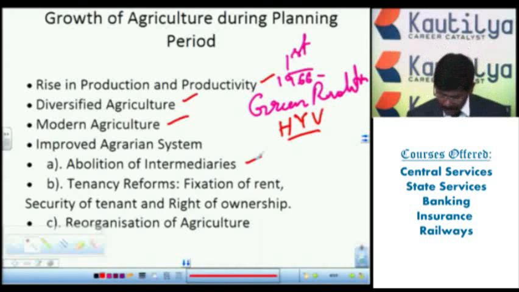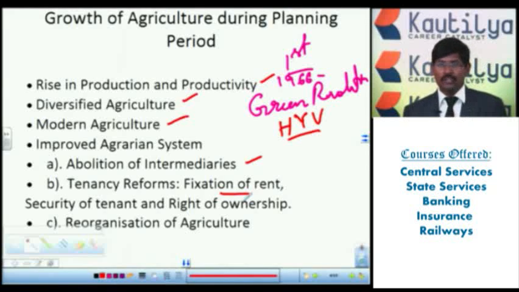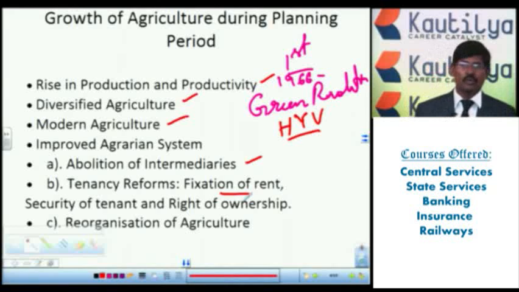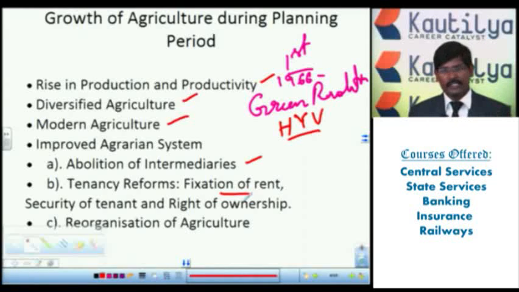One important point here is the fixation of rent. If it is 30 to 40% of the produce, the rent was fixed. For those who started as tenants in India, when the tenant system started, rules and regulations were also formed. First, they fixed the rent you have to pay after cultivation. Next one, security of the tenants. Once the tenant system started, they provided security to the tenants, and some rules and regulations were laid down: the period of time you can hold the land as a tenant, the development conditions, and the facilities the government and the owner have to provide.